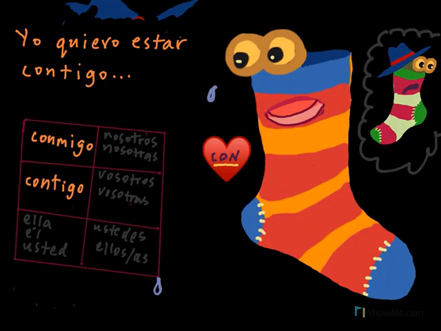Let's see another case. Yo quiero estar contigo. Oh, we just learned that it was mí with the accent mark. Why is it conmigo or contigo? Well, because if the preposition is con, with, then you use conmigo and contigo respectively. All the rest of them, ella, usted, él, nosotros, nosotras, vosotros, vosotras, ustedes, ellos, ellas stay the same. So it's used only with the preposition con. Yo quiero estar contigo is I want to be with you. Note that it's spelled together and not separately.